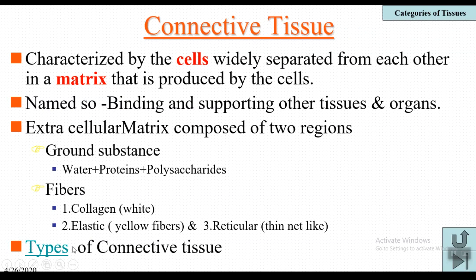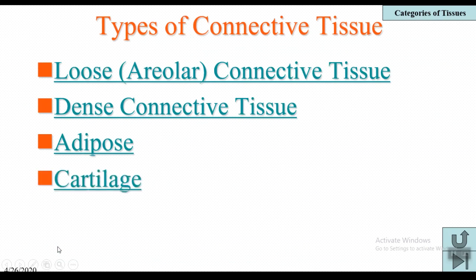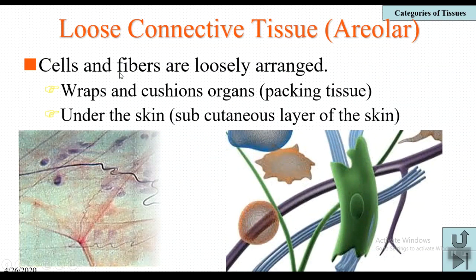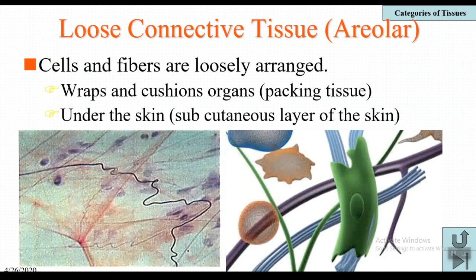Based on their property, the connective tissues are divided into a number of types, but for our ease of learning, we can simply classify the connective tissue like this. The first one is loose connective tissue. The name itself indicates that the cells and fibers are loosely arranged.